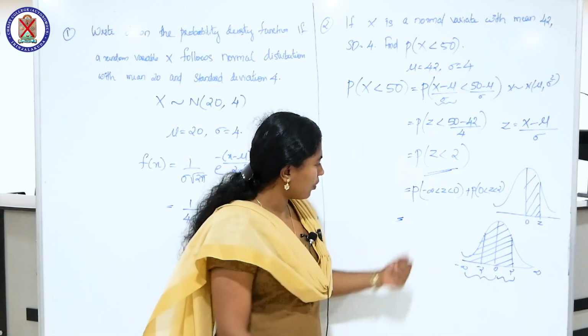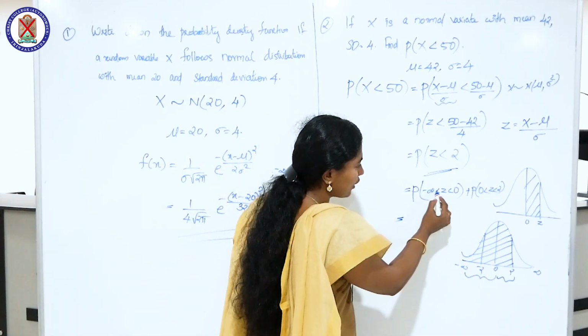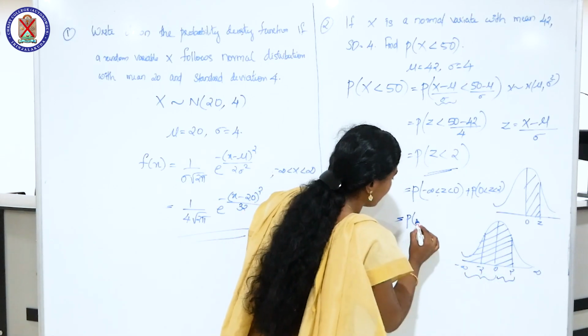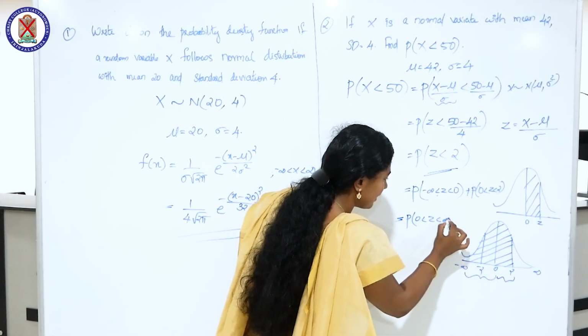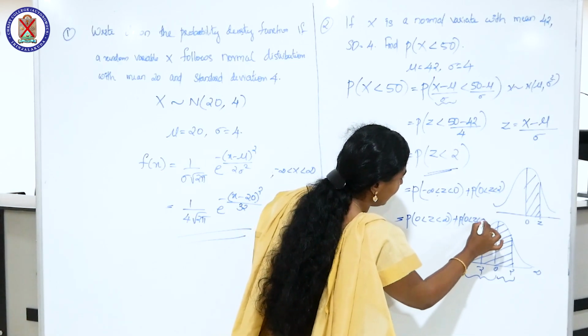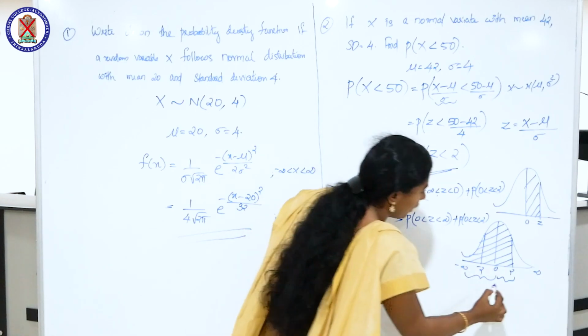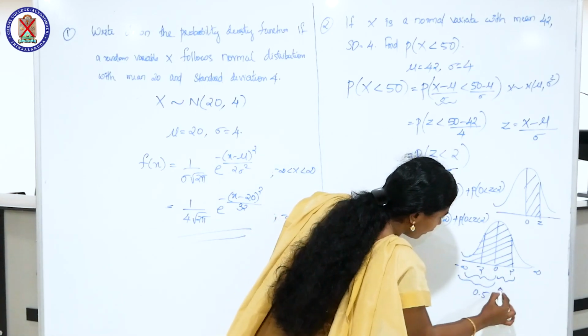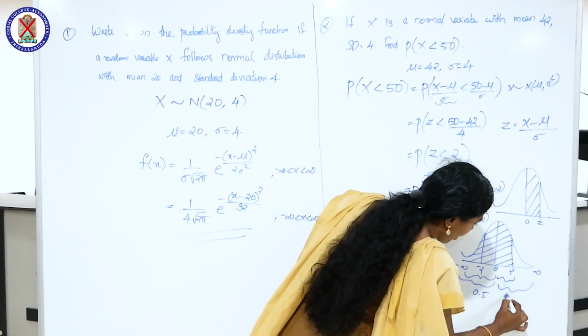Due to the symmetric property, this is the same as P of 0 less than Z less than infinity. Total probability is 1, so this portion is 0.5 and this portion is 0.5.